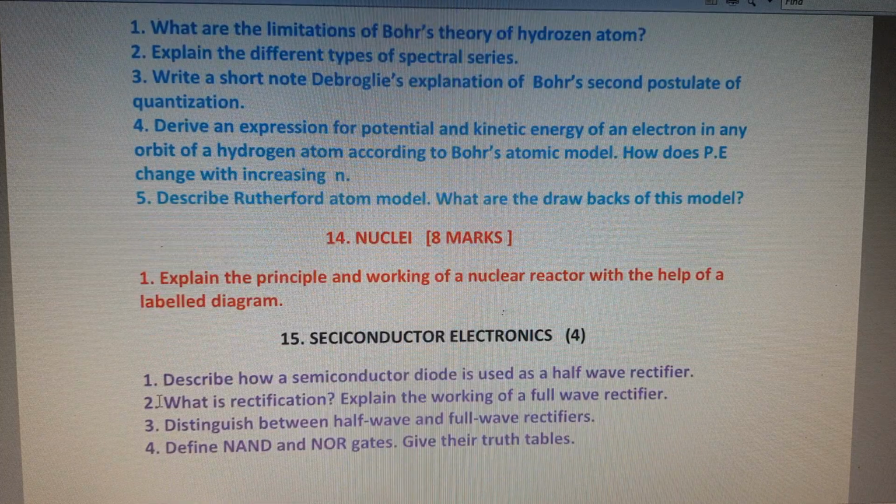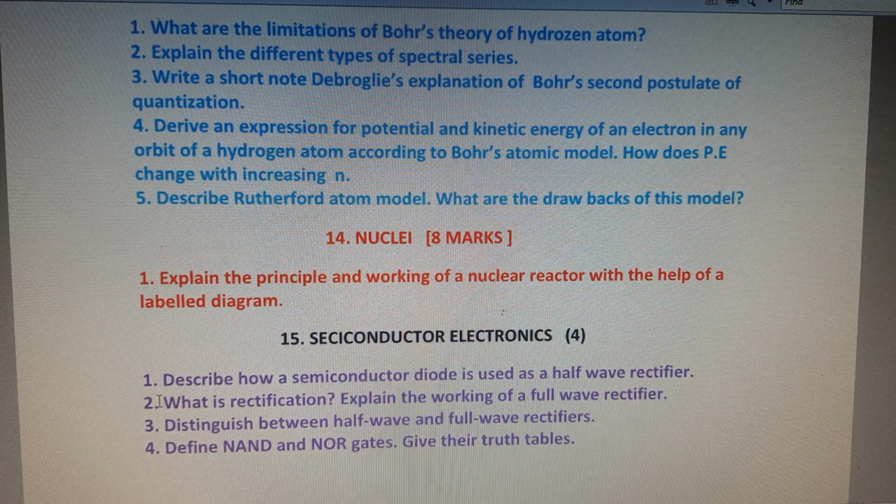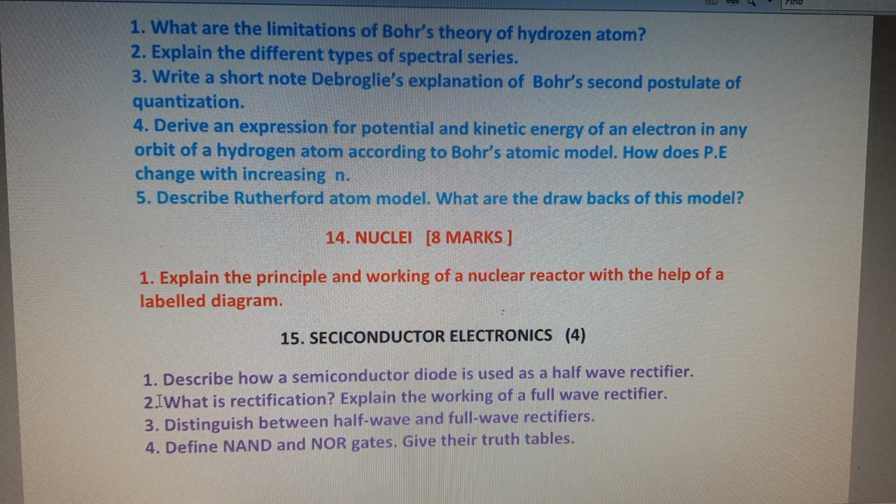And the next one is nuclei. Again a very important question will be asked in this chapter, that is the nuclear reactor. So explain the principle and working of a nuclear reactor with the help of a labeled diagram. Only one long question will be asked in this chapter. The question will be nuclear reactor.